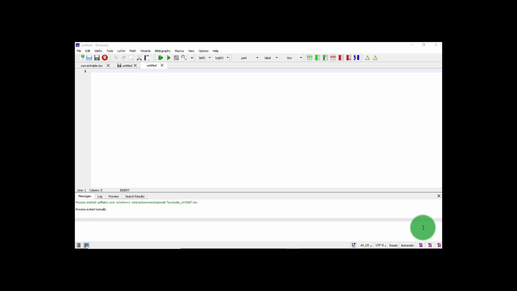So you have to make a command and specify what kind of document you are going to want to write. So here the document is slash document class, article, in these curly brackets, and here the square brackets are used for specifying the paper size, 12 point and A4 paper.